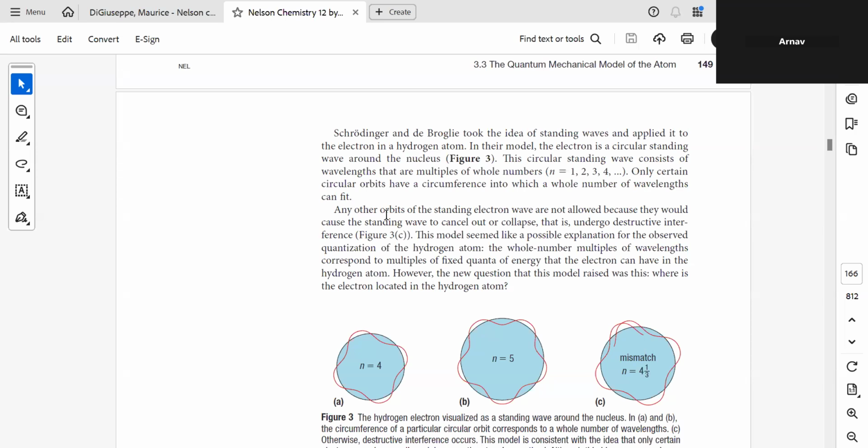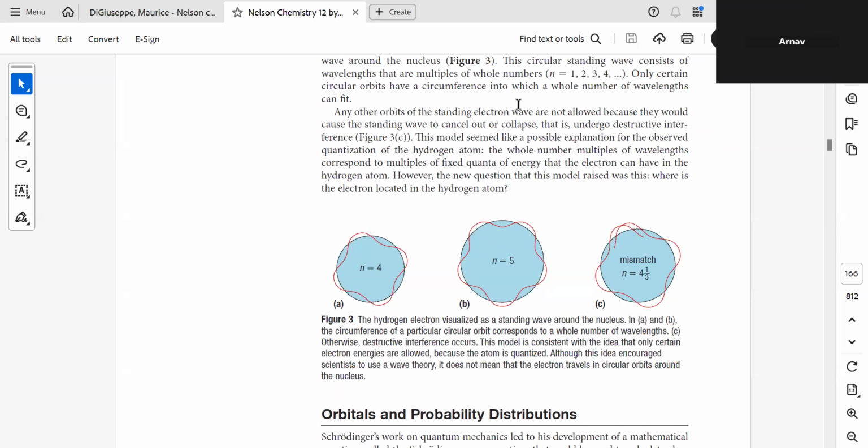Any other orbits of the electron wave are not allowed because they would cause the standing wave to cancel out or collapse, that is, it undergoes destructive interference. The model seems a possible explanation for the observed quantization of the hydrogen atom. Whole number multiples of wavelength correspond to fixed quanta of energy that the electron can have in the hydrogen atom. However, the new question this model raised was where the electron is located in the hydrogen atom.